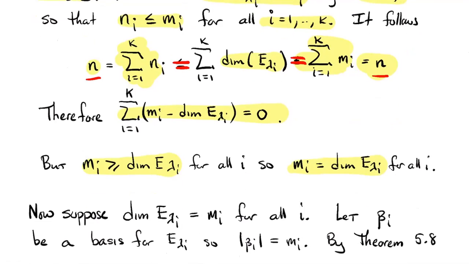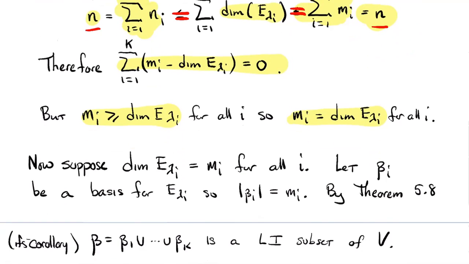Nice. Going the other way, suppose that E lambda i's dimension is m_i for all i, and we let beta i be a basis for that eigenspace. Well, then that basis has m_i number of elements in it.